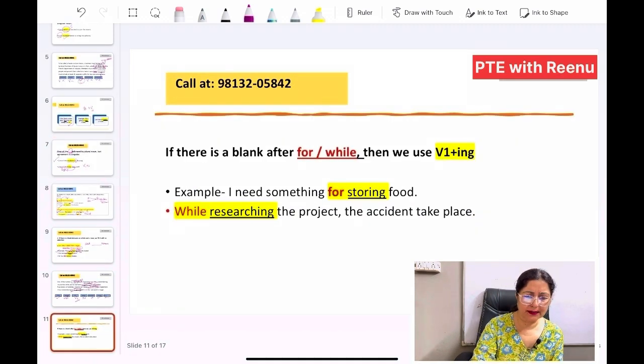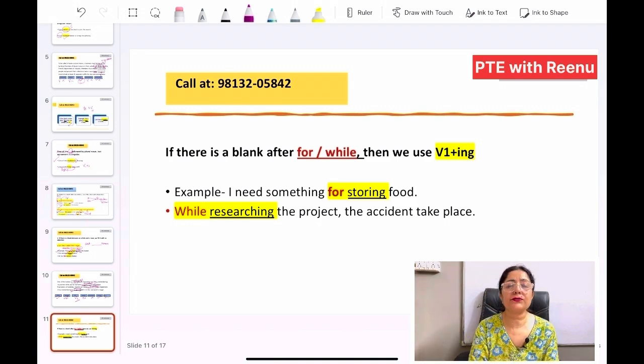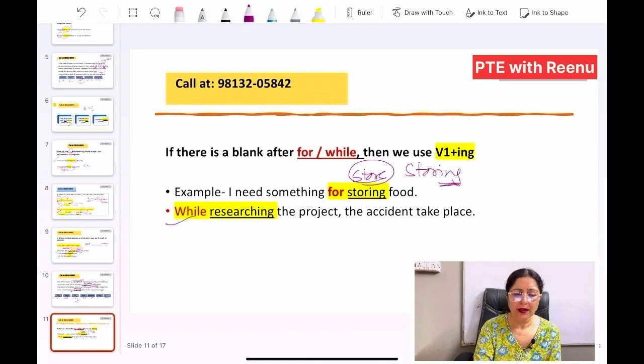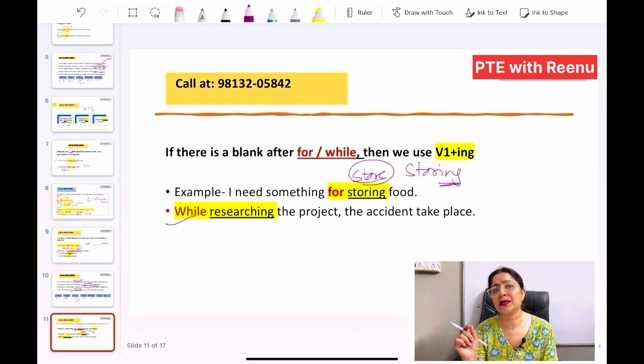Now next rule is, if there is a blank after for or while, then we use V1 and ing. For or while. Okay, for is a preposition showing the purpose, but we use after that V1 ing. For example, I need something for storing food. So store, we need to use this V1, and we will be using storing, that is V1 ing. Okay. Similarly over here, while researching the project. So whenever you find a fill up after for or while, it will be following V1 plus ing.